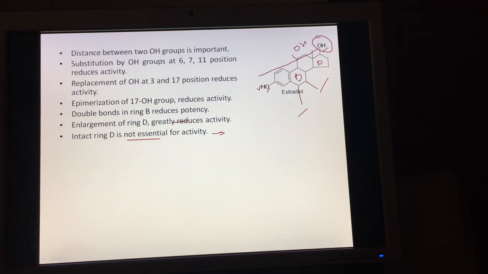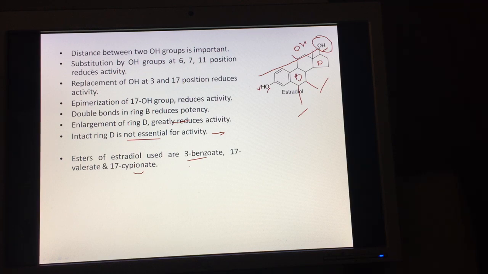Okay, so this was about the SAR within the estrogens. Now, these esters of estradiol that are used are benzoate, the 3-benzoate, formed from the alcoholic group at this third position. It forms an ester with benzoic acid, valeric acid and the 17th thiopinate.